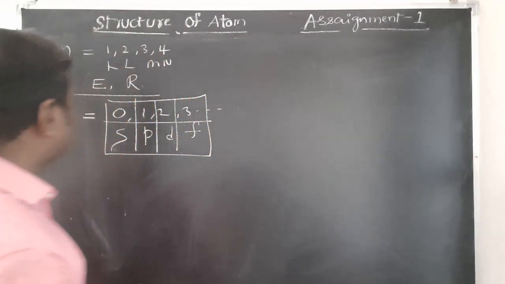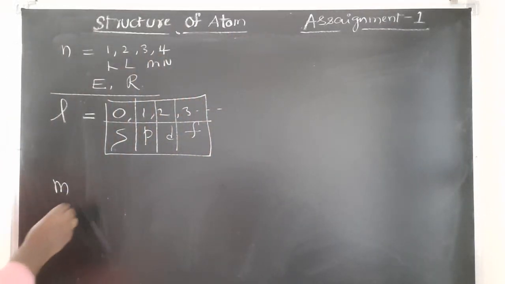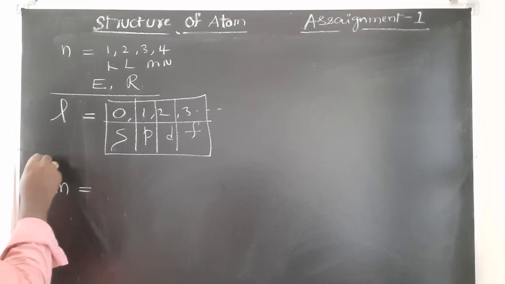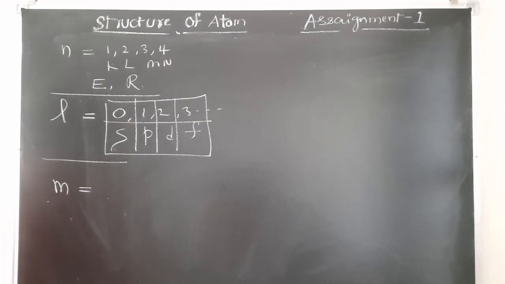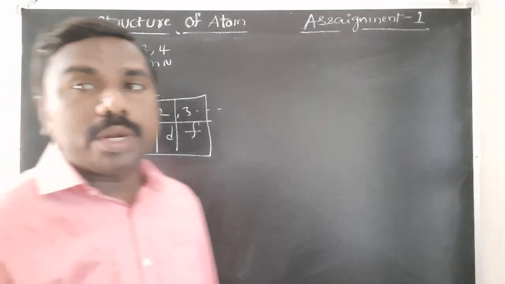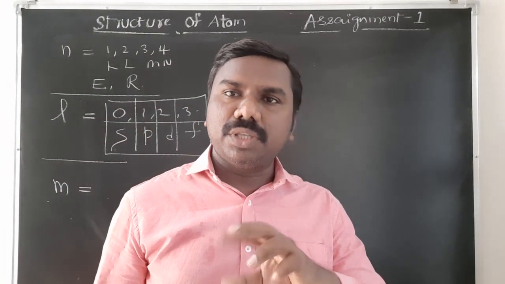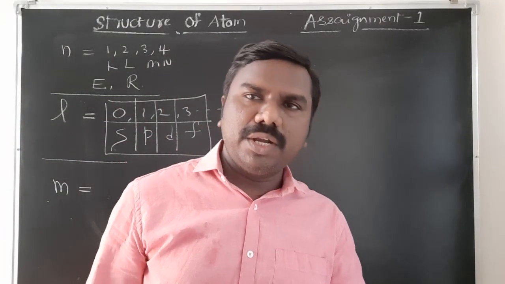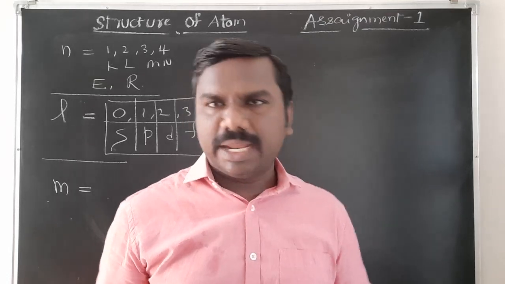Next, after this, magnetic quantum number. Magnetic quantum number values represent the possible three-dimensional orientations: 1 orientation, 3 orientations, 5 orientations, 7 orientations, like that.